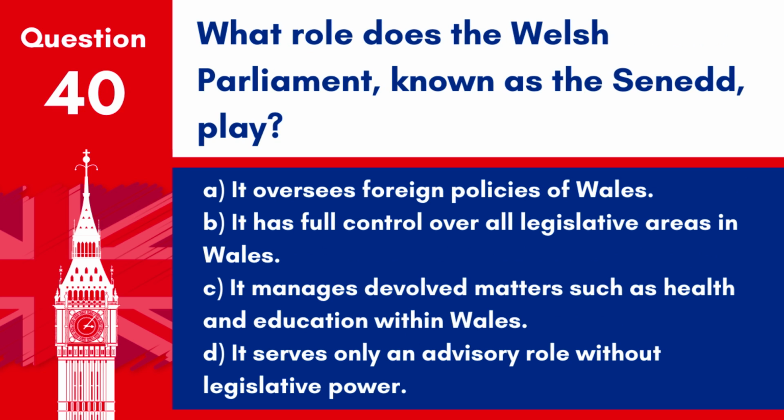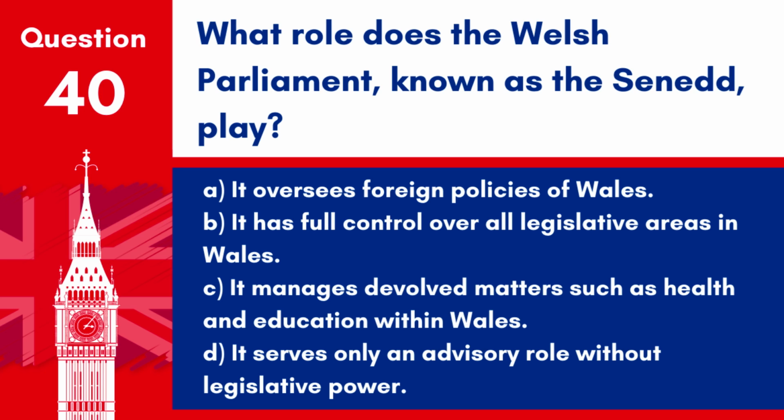Question 40. What role does the Welsh Parliament, known as the Senedd, play? A. It oversees foreign policies of Wales. B. It has full control over all legislative areas in Wales. C. It manages devolved matters such as health and education within Wales.